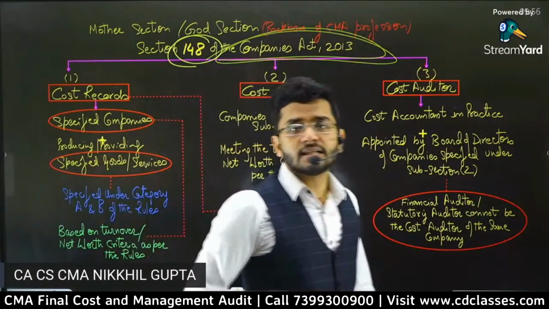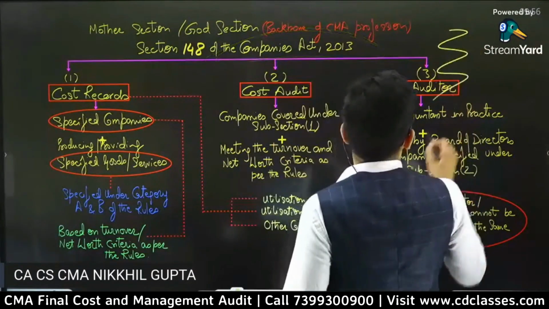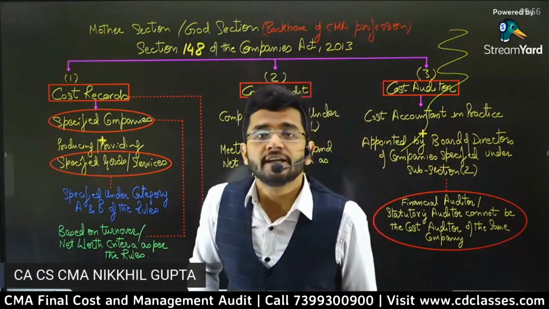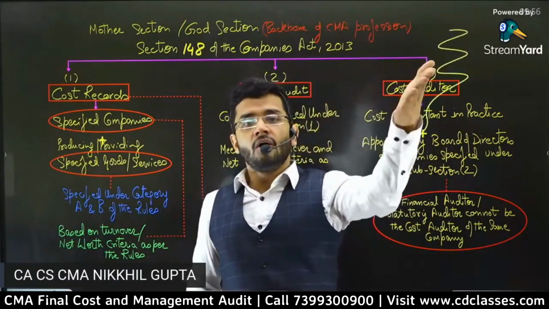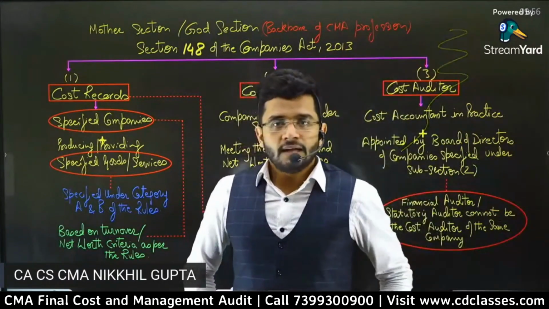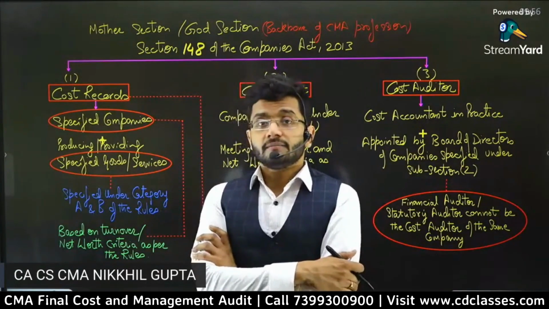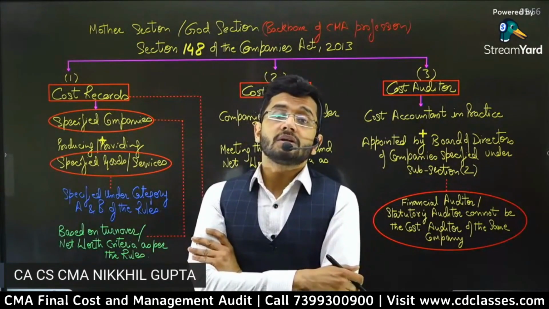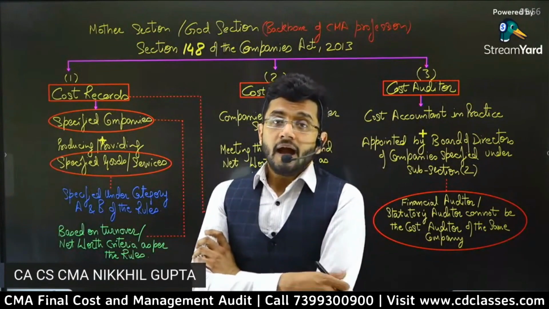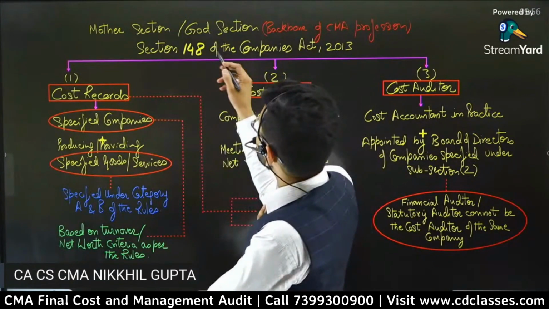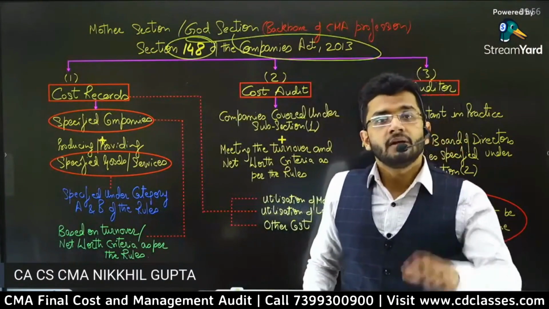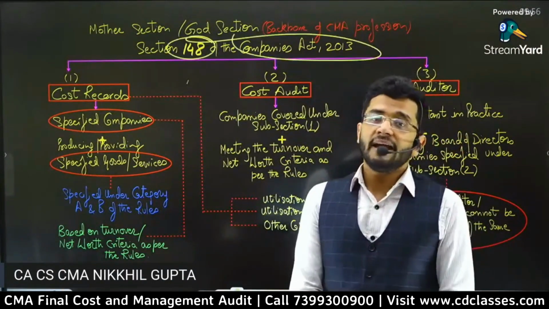This is the backbone of cost audit. Guys, let me tell you one very important thing. Audit is useless without a supporting law. Unless there is a section of an Act which says that audit is mandatorily required to be done, audit is not carried out by anyone.